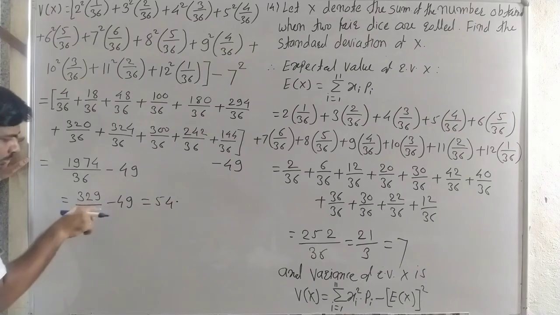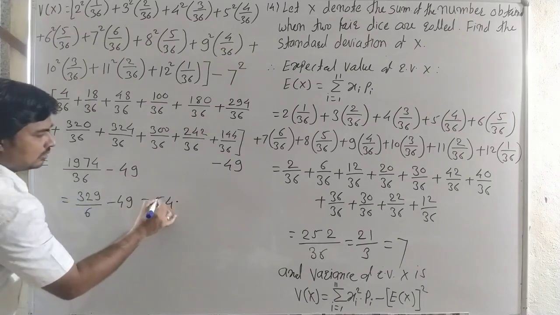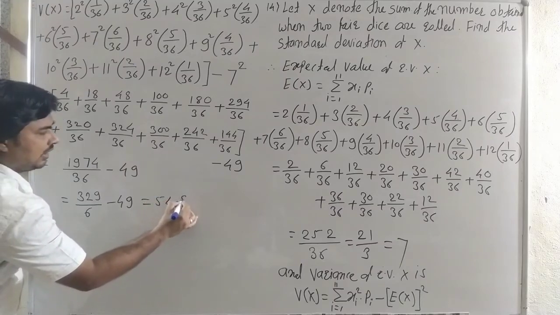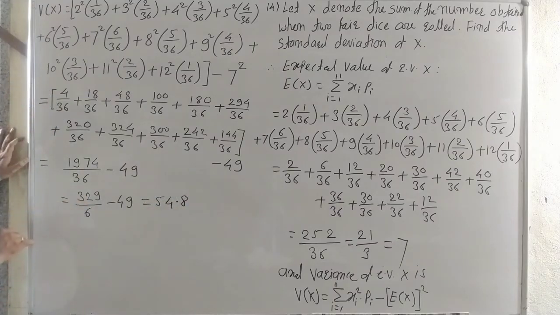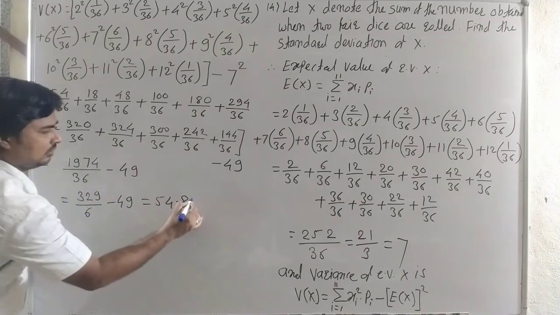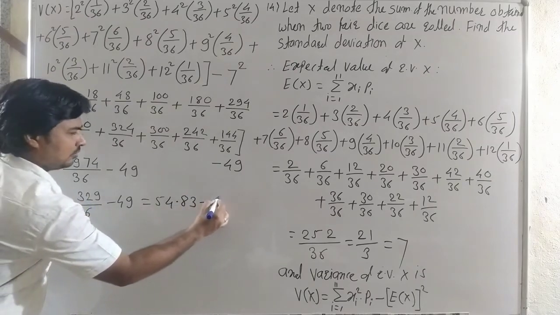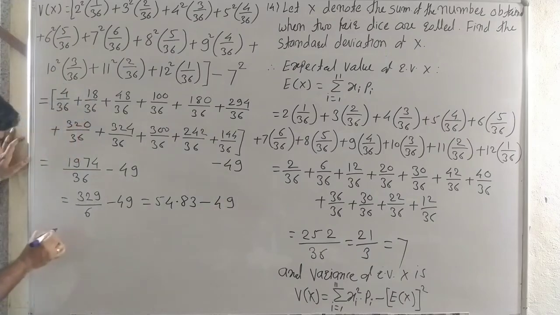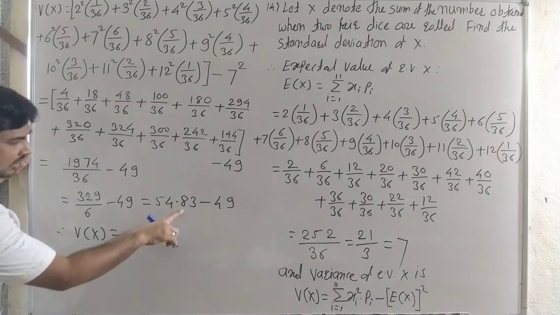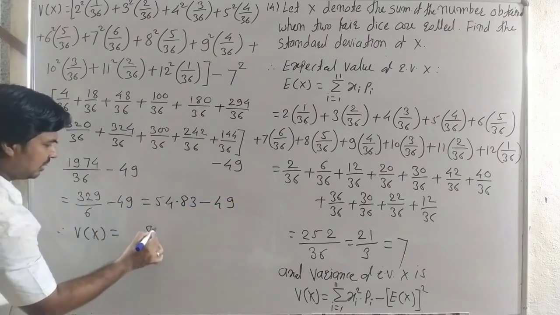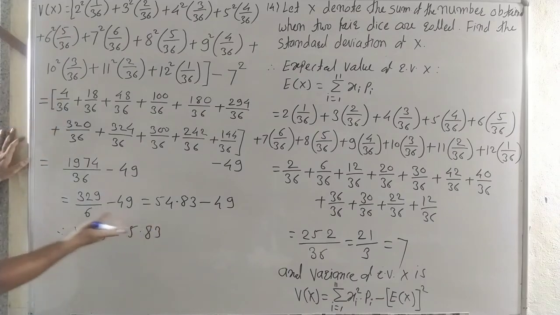We take the point 50. Then 50. It is 8. Now again 3. Sorry, it is 52. That is 20. Again 3. Okay, yes. It is a division of 329 upon 6 minus 49. And therefore, phi of x is equal to the subtraction of this term. Subtraction of this term, 83. Here it is 0 0. That means 83.5. Here it is the variance.